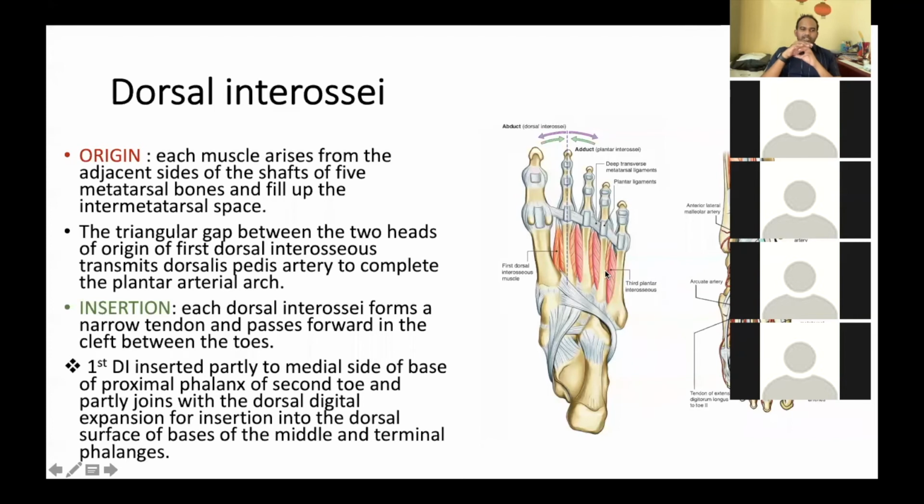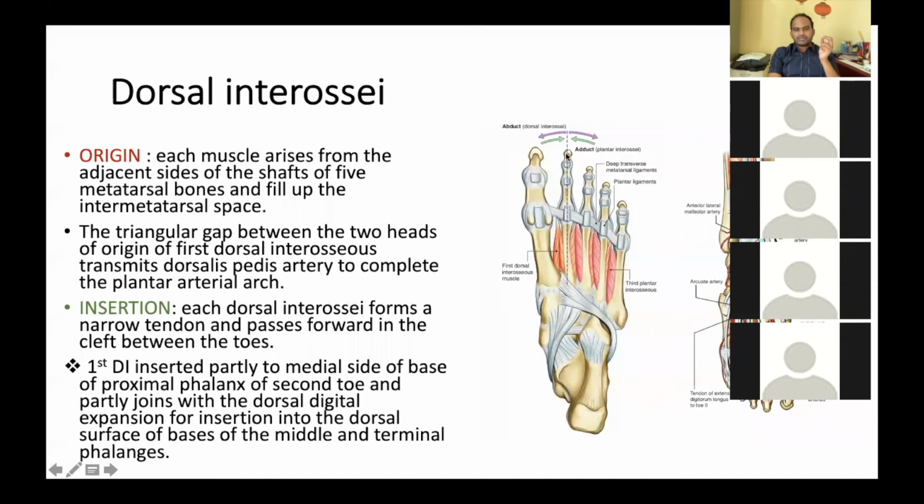And all these dorsal interossei, what is the action? They are the abductors of the toe. What do they do? Abduction. Can you see here? Abductors. Dorsal interossei muscles are abductors.